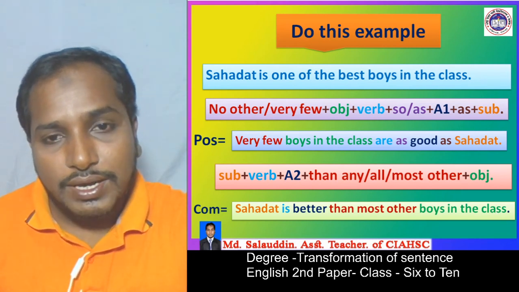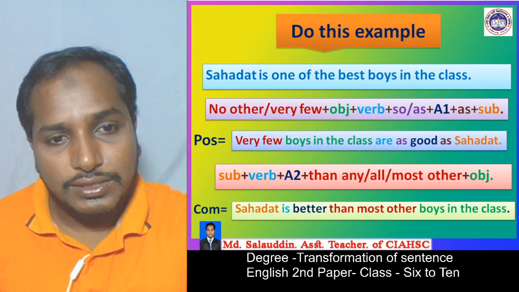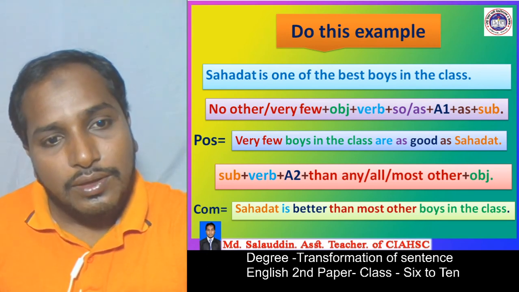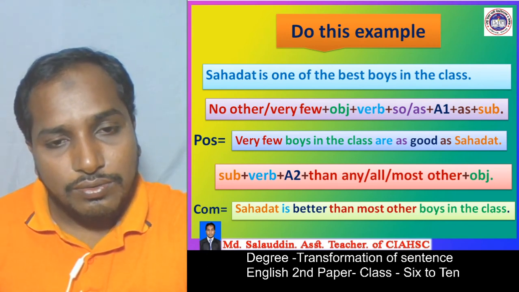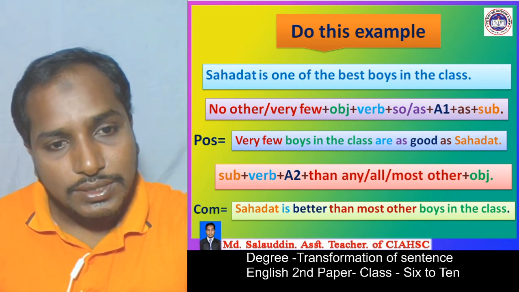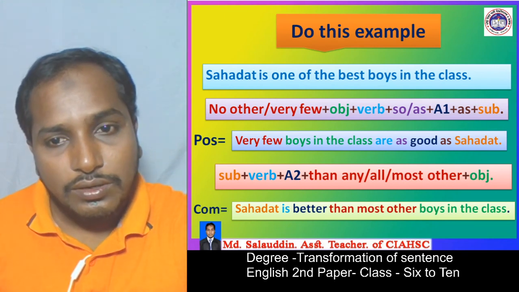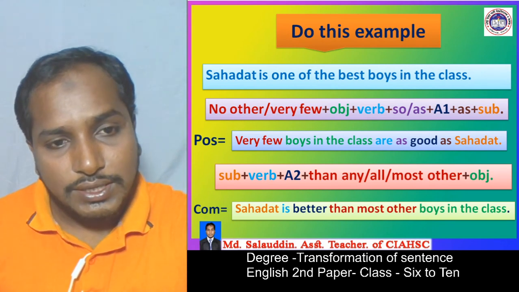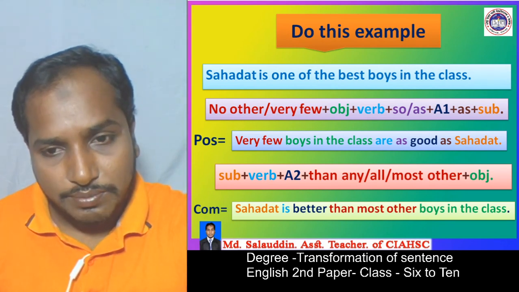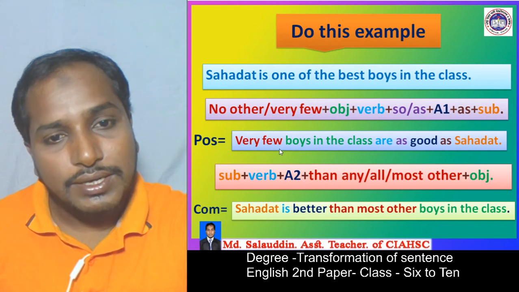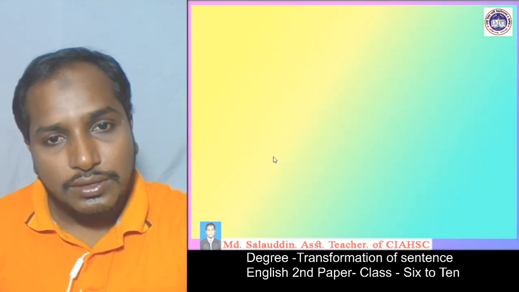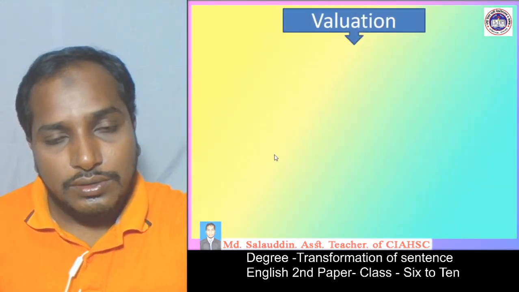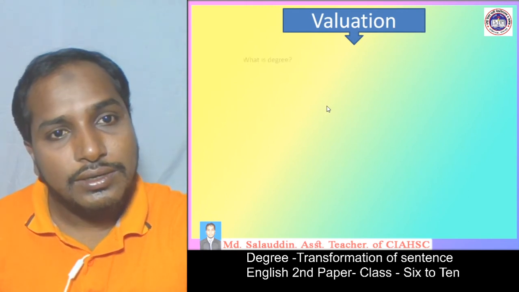So I hope you can understand both kinds of changing, and I hope you can change easily. You only have to memorize the structure of the positive, comparative, and superlative degree, and then you can easily change it. So I asked some questions.